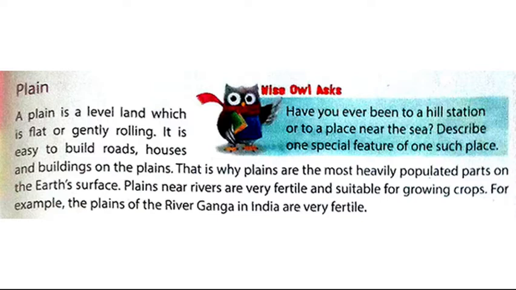Means plains are the flat surface of the earth. It is quite easy to construct roads, buildings, factories on the plains. Because of its features, plains are heavily populated all over the world. Plains near river are very fertile. As the rivers flooded, the lands around them became fertile. For example, we can see river Ganga in India.